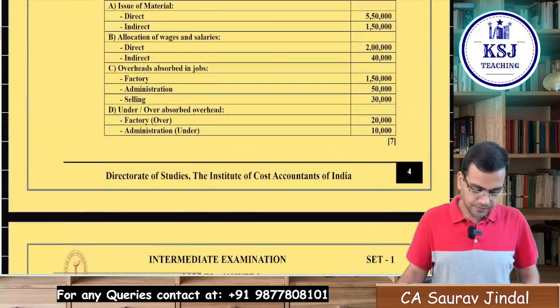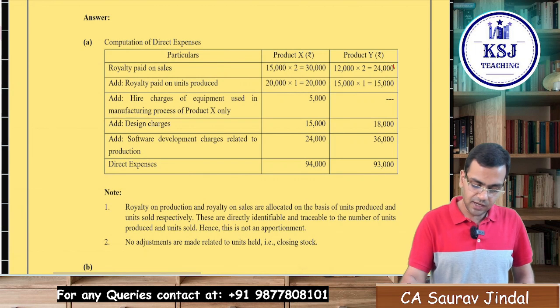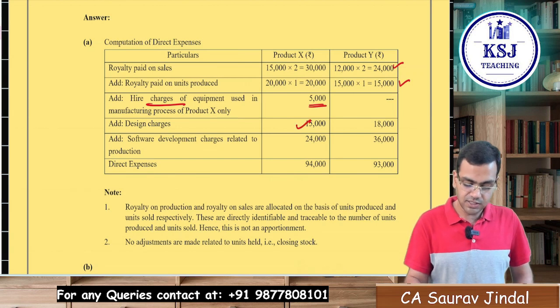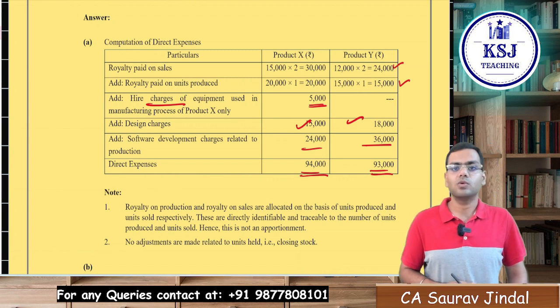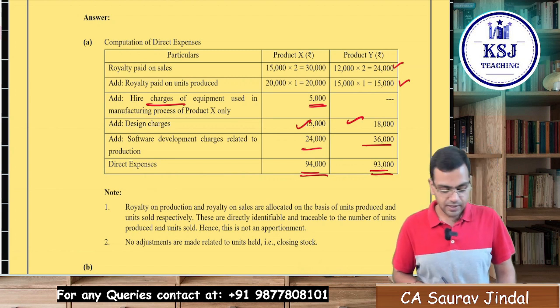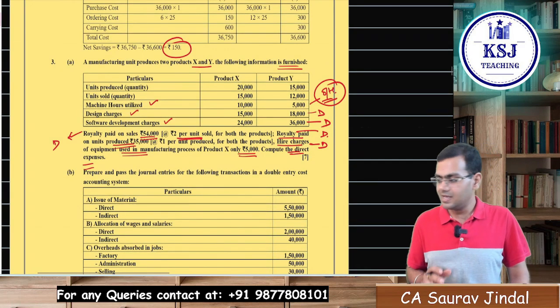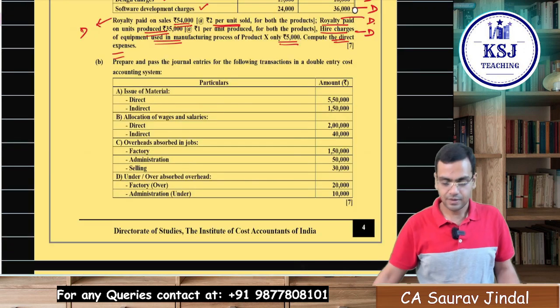Let's see. Royalty paid on the sales, yes, is taken up. Royalty paid on units produced, higher charges for only product X 5,000, design charges are there and software development charges are there. Direct expenses, total value is there. Clear? Machine hours are not required to be taken because machine hours are anyhow what? They are your overheads.